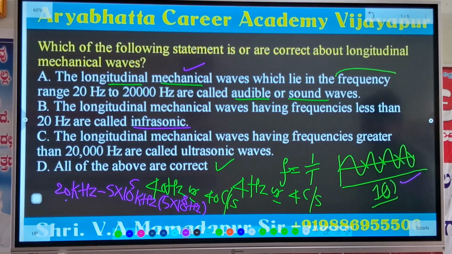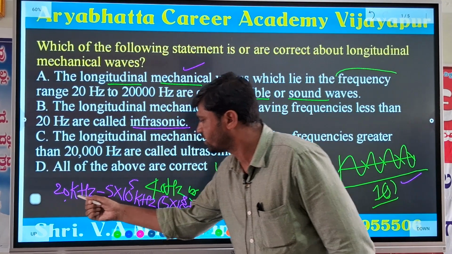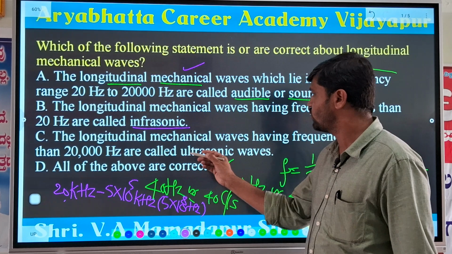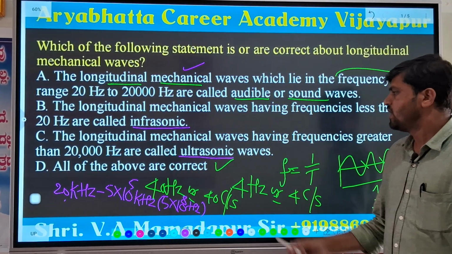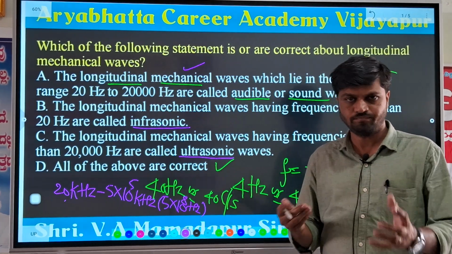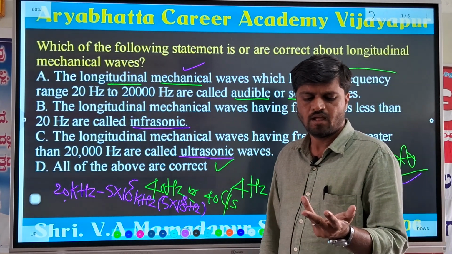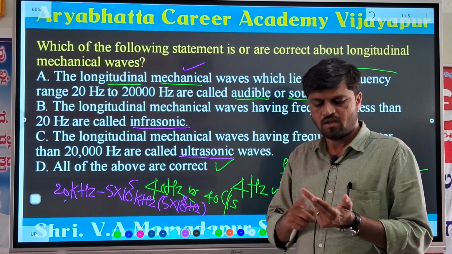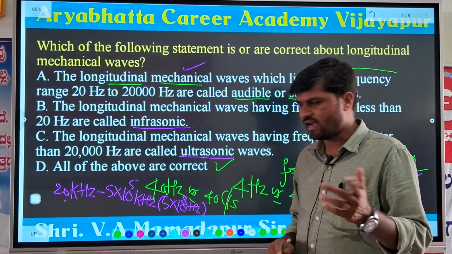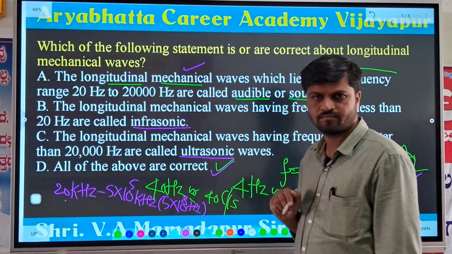So what do you mean by frequency? Already you know. In 1 second, the waves formed from 20,000 Hz to 50 crore Hz are called ultrasonic waves. Ultrasonic waves are emitted by some animals like dolphins, and some animals hear them, like dogs and bats. So that's why the D answer is the right answer.